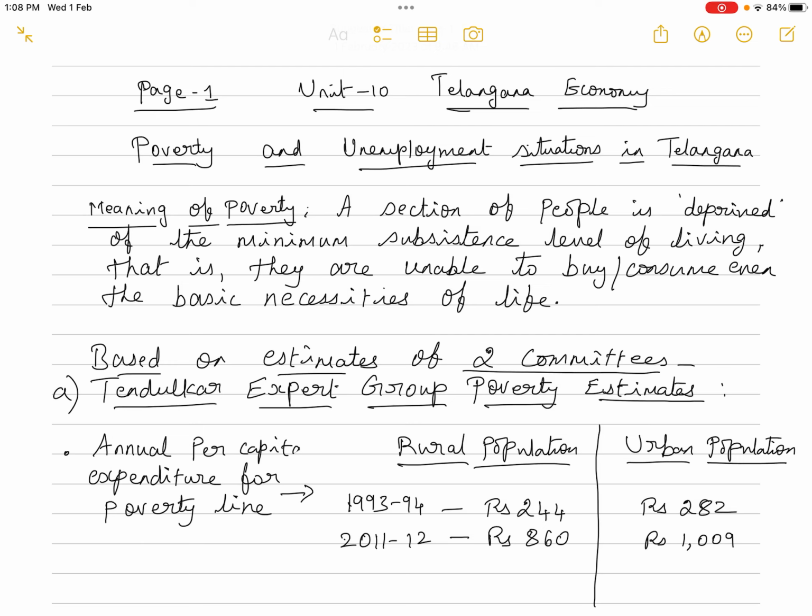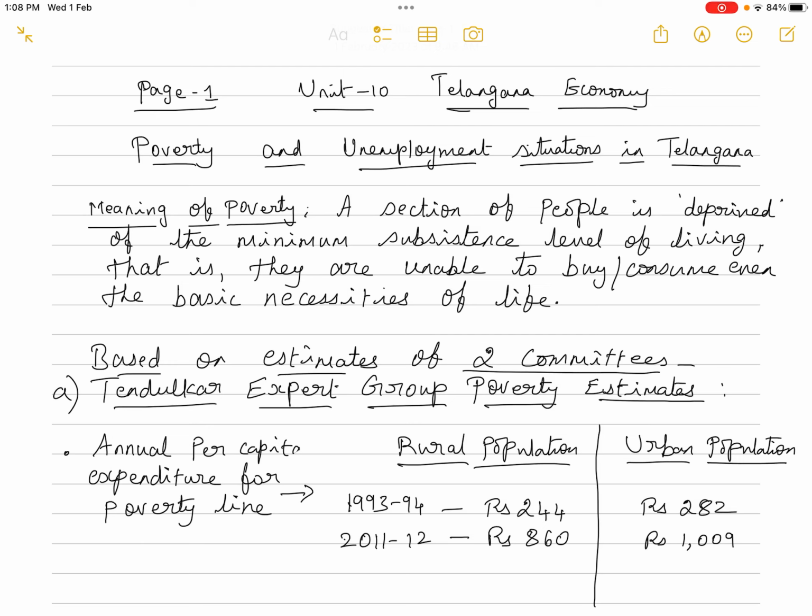As far as 1993-94 is concerned, if a person in a rural area is spending 244 rupees, and in an urban area if a person is spending 282 rupees annually, then he or she is supposed to be on the poverty line. The same thing in 2011-12: instead of 244, it is 860 rupees in the rural areas, and in the urban areas it is 1009.